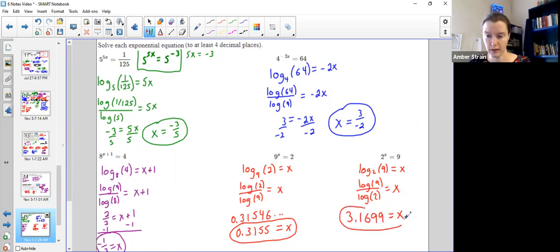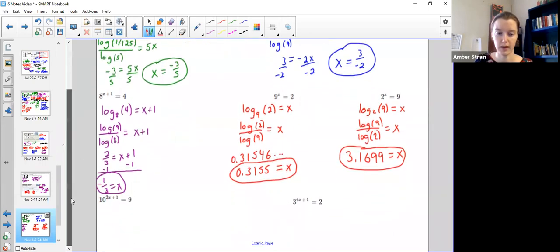Now just for funsies, type in 1 divided by and do that number, so second answer. And there's the last one we just got, 0.3155. It all goes together.